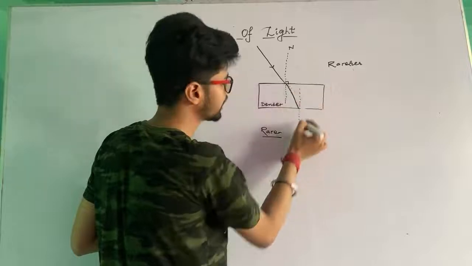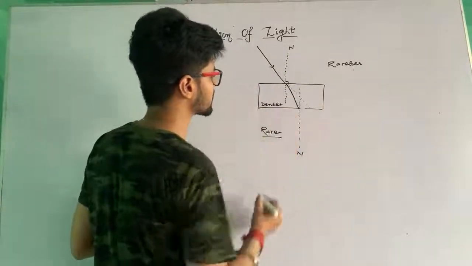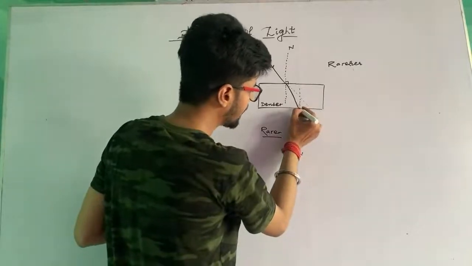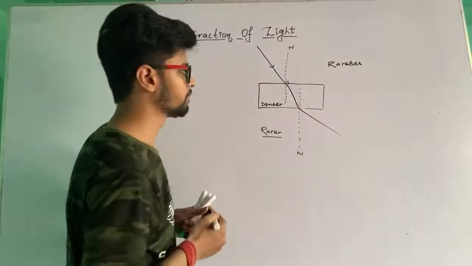Suppose this is the imaginary line, that normal we have taken, represented by N, and the light moves away from the normal. This is away from the normal.